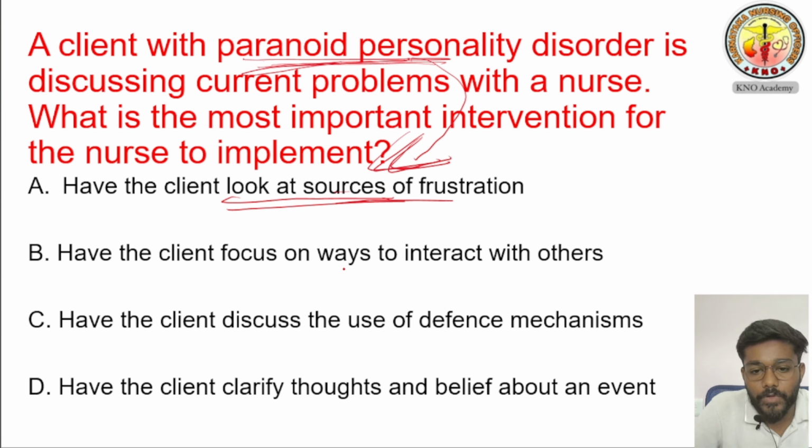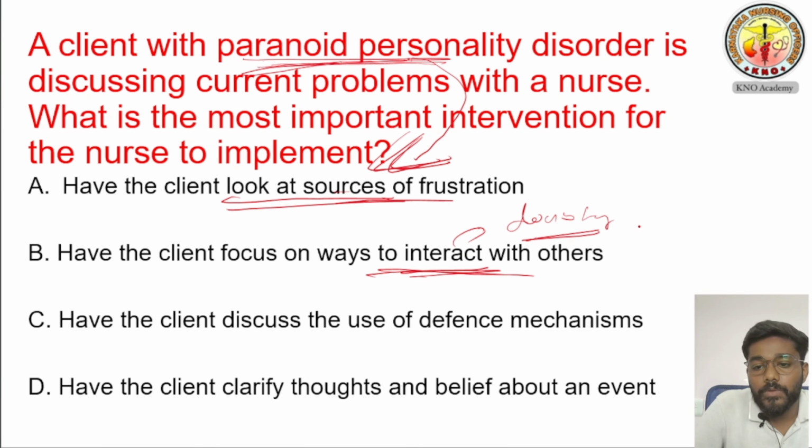Have the client focus on the ways of interacting with each other. So this cannot be done, because this person is always in a doubting manner. He sees every person with doubt, so nobody will interact with him. First of all, nobody wants to interact with him, because if somebody offers him food, he will say there is poison in it. That's why, even if he wanted to, the other people don't want to interact with him.